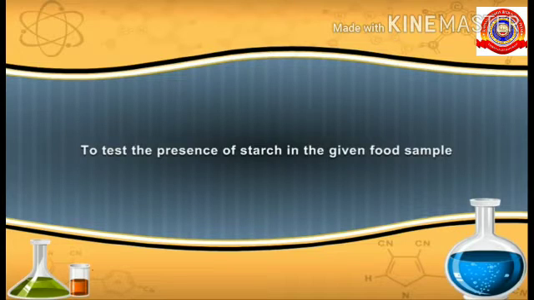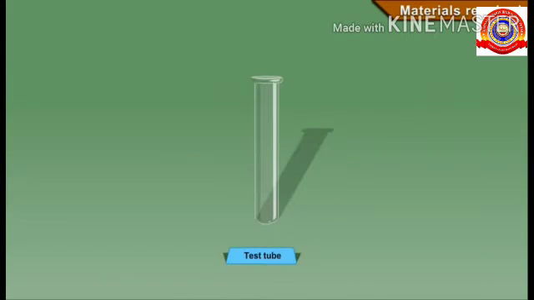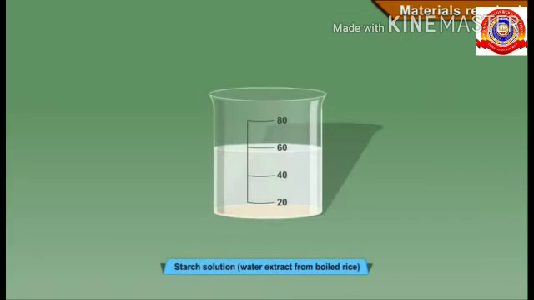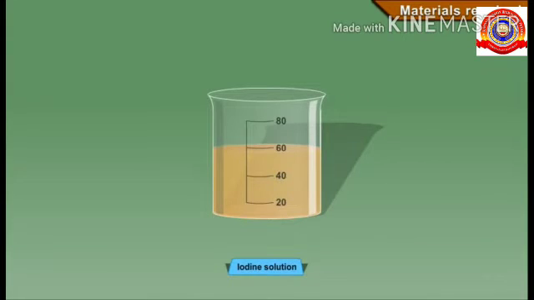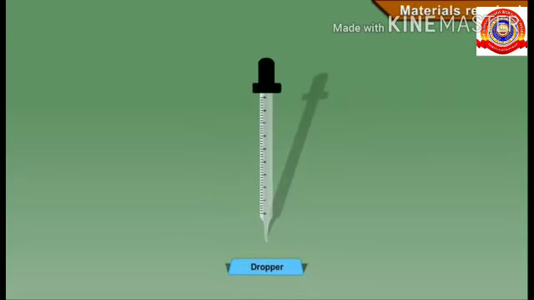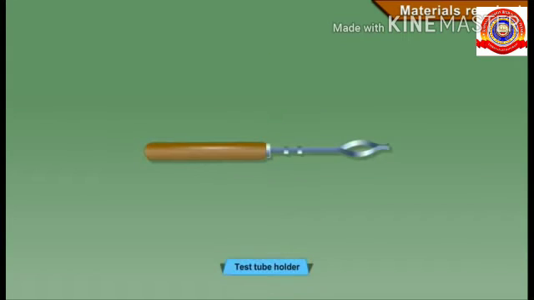To test the presence of starch in the given food sample. Here the food sample is rice gruel. Materials required: a test tube, a starch solution, here rice gruel, diluted iodine solution, a dropper, a test tube holder.